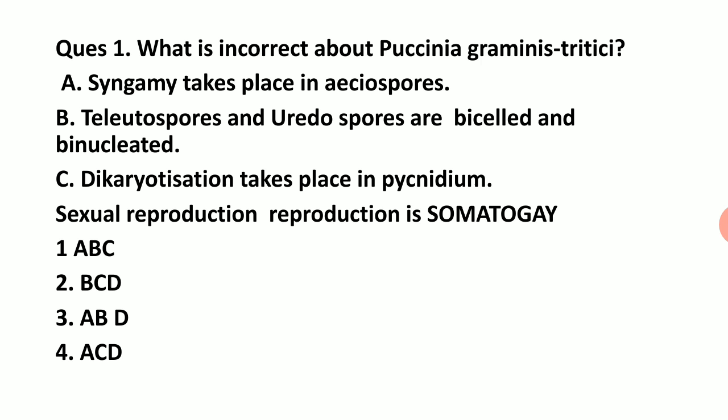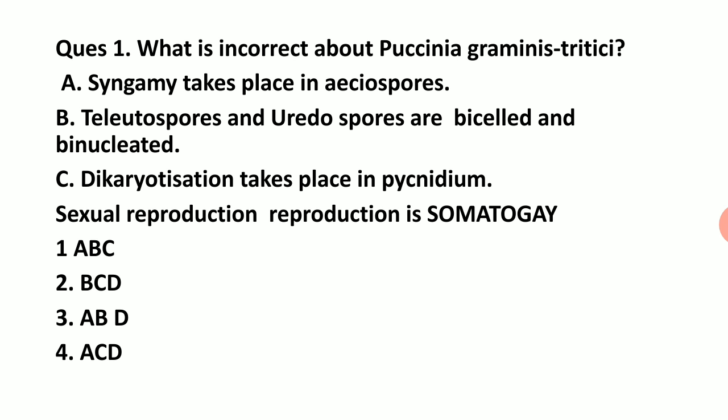If you see, syngamy takes place in ascospores. No, syngamy is in teleutospores. Teleutospores and urediniospores are bicelled and binucleated, again a correct alternate. Dikaryotization takes place in pycnidium, and that is on the Berberis leaf, correct.